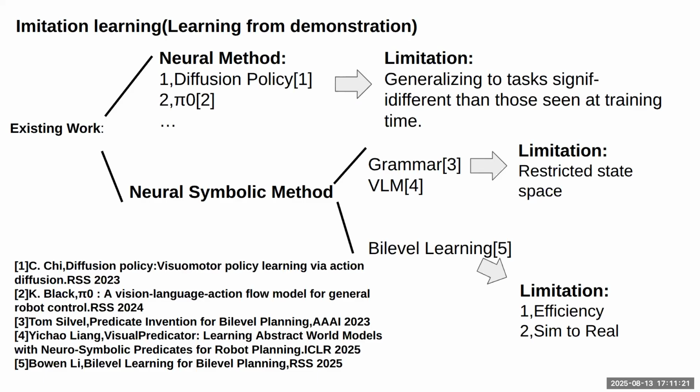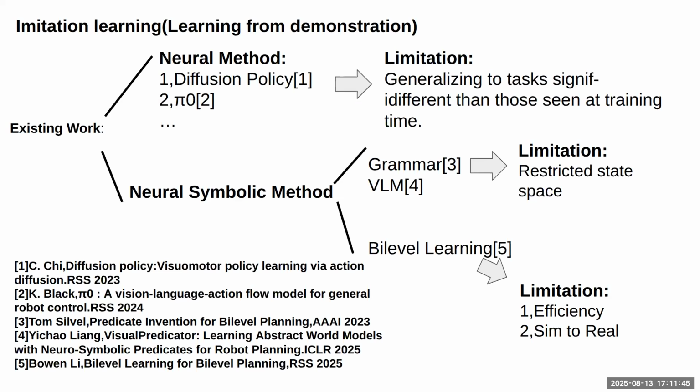There are also neural symbolic methods, which learn the predicates we have introduced from the demonstration and apply those predicates in planning. Because predicates have generalization capability, they can perform better than purely neural methods in some domains that require long horizon planning.